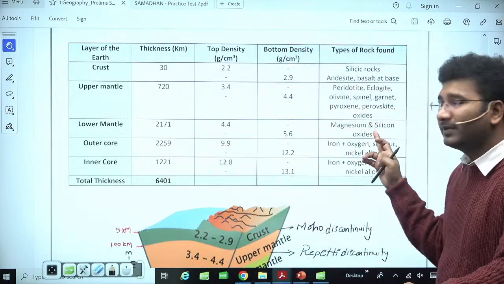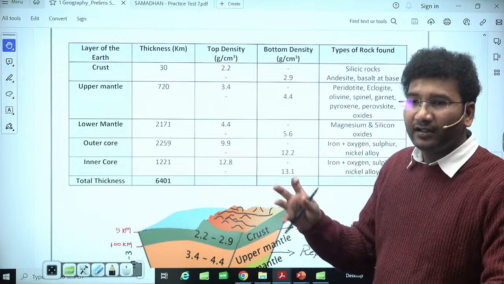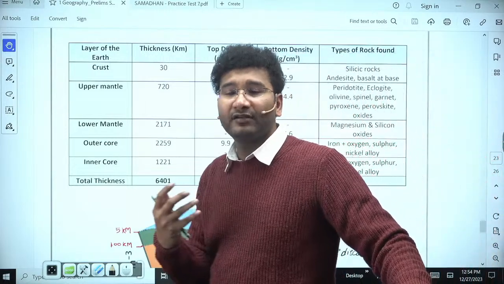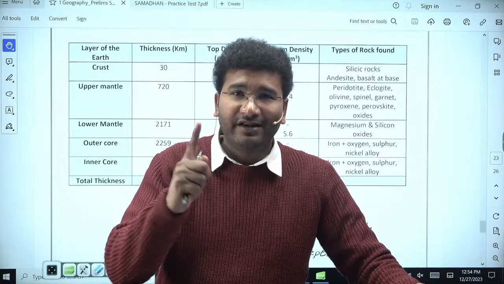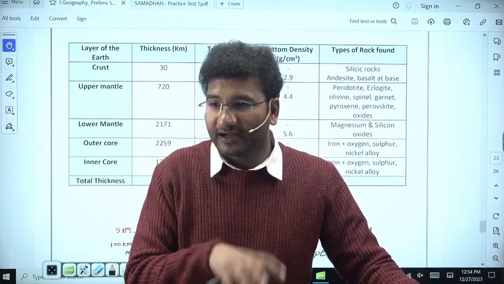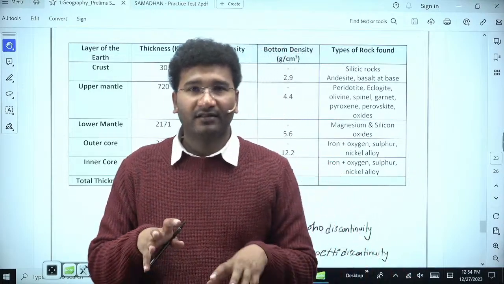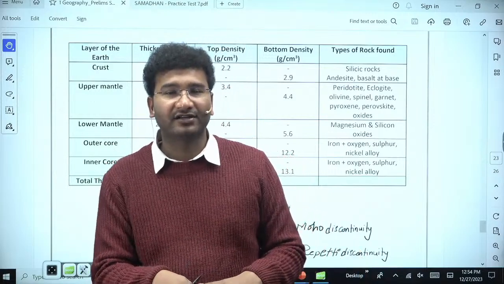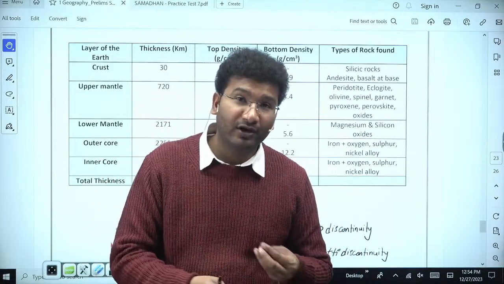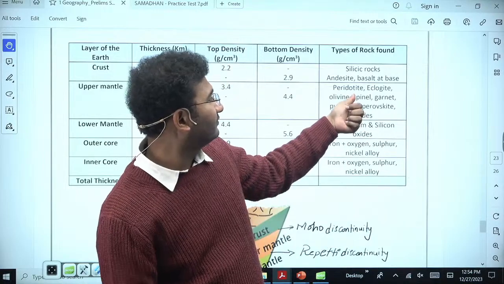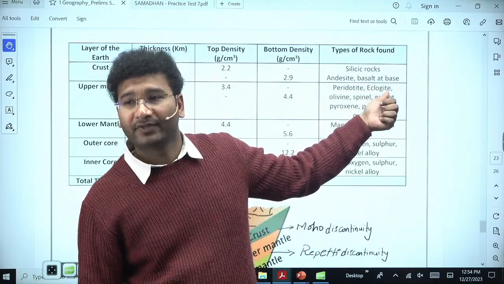So magnesium and silicon oxides. If there is too much material based on basalt, the Deccan basaltic province, where is this? It is in the Hyderabad region, the Deccan region, the Maharashtra region. So where did the volcanic material come from, from what depth? It has come from the top, right.